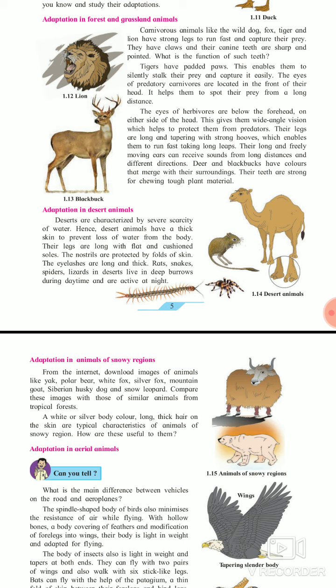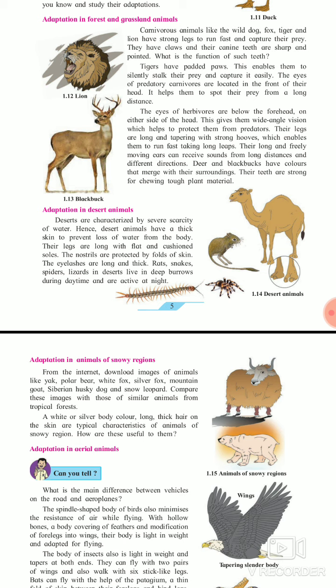Okay, now move towards adaptation in desert animals. As we know, the temperature in desert is very high. Okay, so the animals which are found in desert are what? Camel, rat, reptiles, spider, insects are there. Some animals in desert live on the surface, like camel, and most of the animals live inside the surface of the land or earth surface.